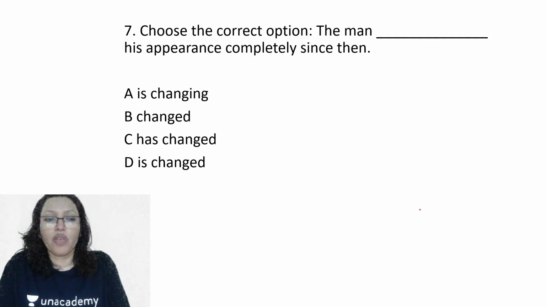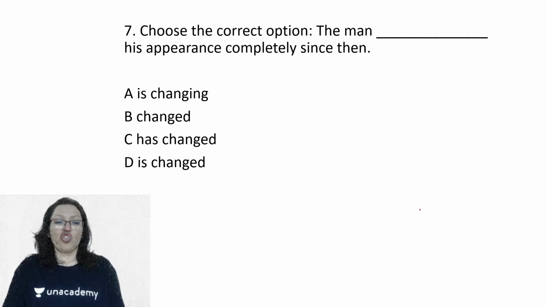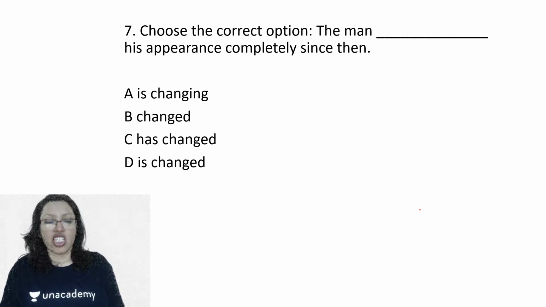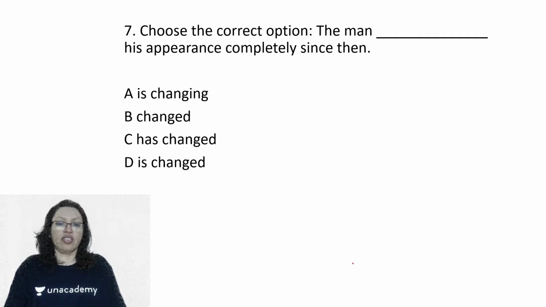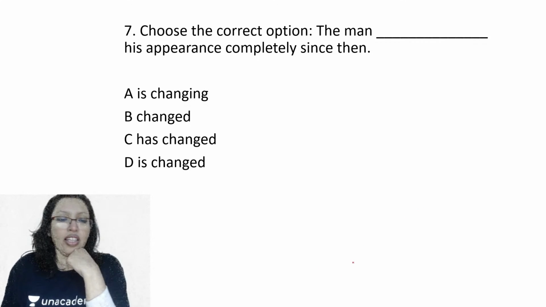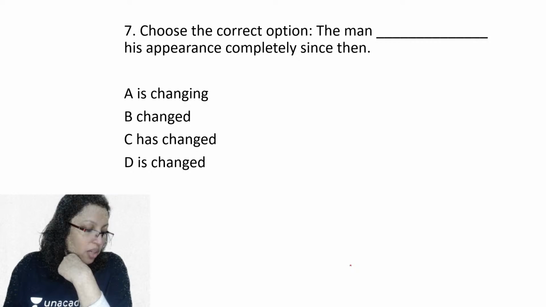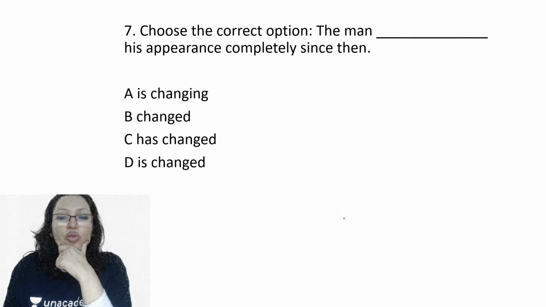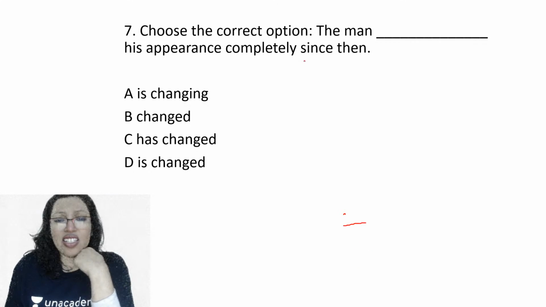So, the man dash his appearance completely since then. What has the man done? Is changing, changed, has changed, is changed. Now here the clue was very beautiful. We had such a nice clue: since then.